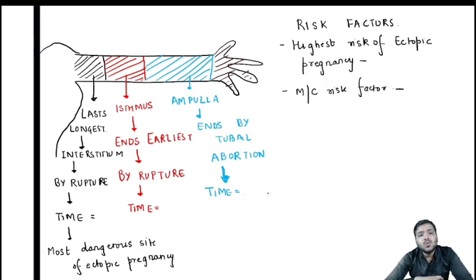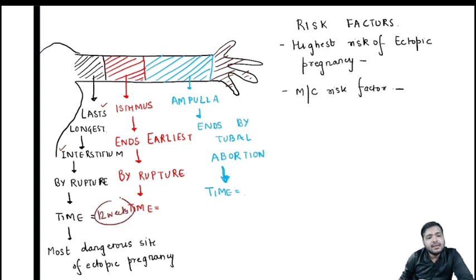Now coming on to another very important question that is asked in the exam. The ectopic pregnancy which lasts longest is the interstitium part, and after that it will rupture. What is the time period after which it will rupture? It is around 12 weeks, and it is the most dangerous site of ectopic pregnancy. Why is it the most dangerous site? Because it ruptures by 12 weeks.